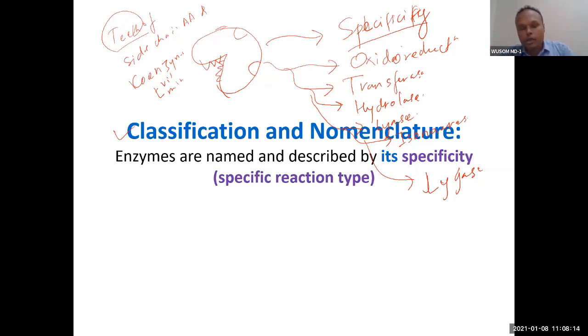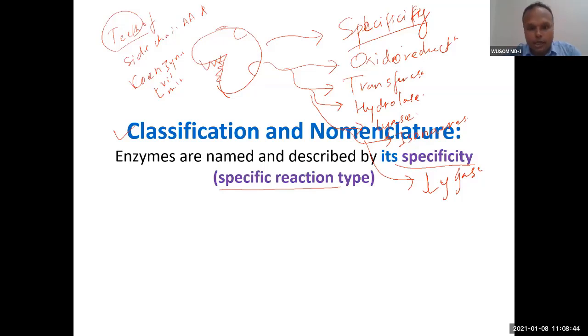You people are getting specialized in medicine, so you will be called doctor. Some of your friends might be getting specialized in engineering, we call them engineer, because they do the job of engineers. The same way, we classify enzymes based on their function, based on their job. So specificity means reaction type, the specific reaction type the enzyme performs.